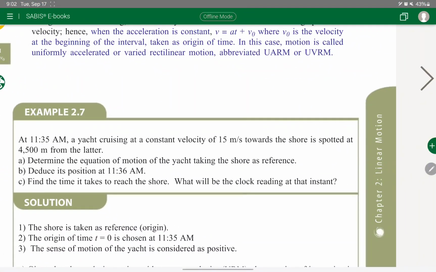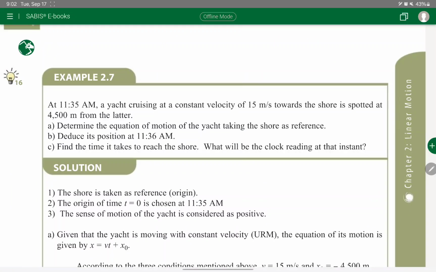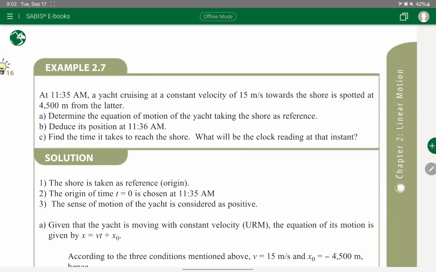So now let's again read together what the question was. The first step to solve any problem in physics is to draw it, to visualize it. It's telling me at 11:35 a yacht cruising with a constant velocity of 15 meters per second to the shore, spotted at a distance of 4,500 meters from the latter.